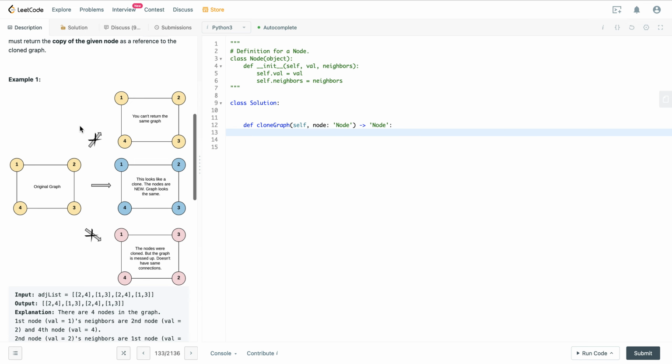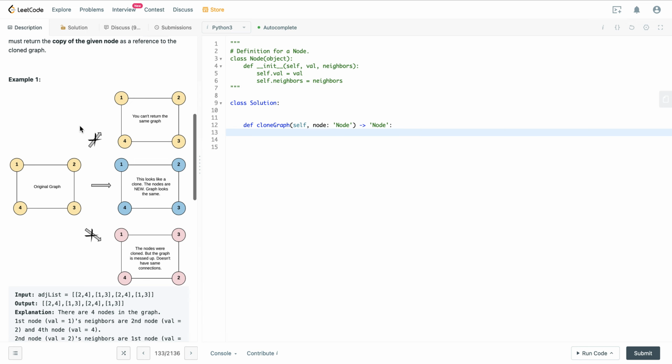To the question clone graph. It's a medium level question, and the question says, given a reference of a node in a connected undirected graph, return a deep copy clone of the graph. Each node in the graph contains a value and a list of its neighbors. So the node is defined as this, and let's look at example 1.